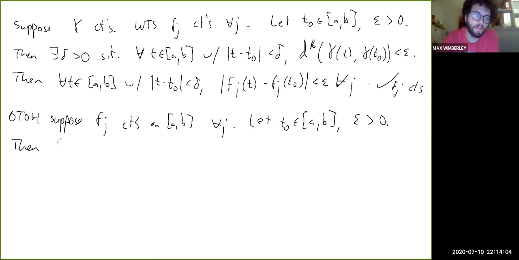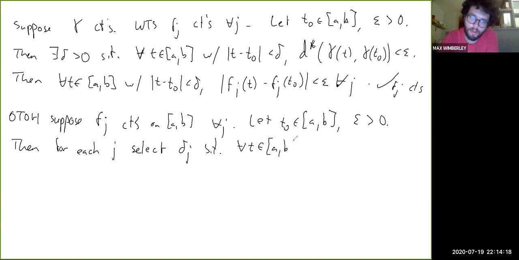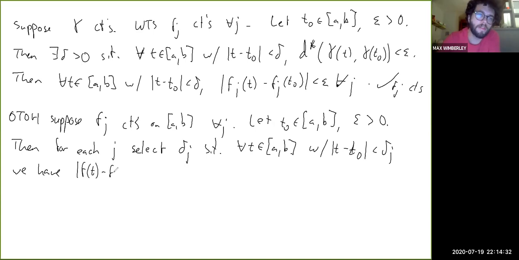So for each j, select delta j such that for all t in AB with |t minus t naught| less than delta j, we have |fj of t minus fj of t naught| is less than epsilon over square root of k.